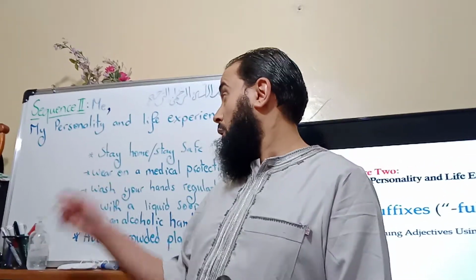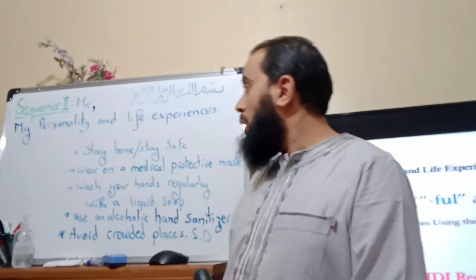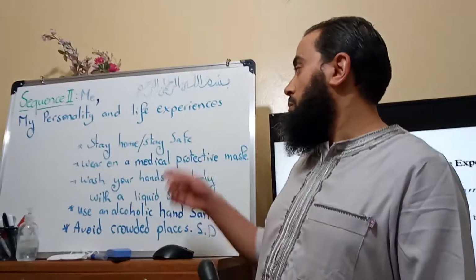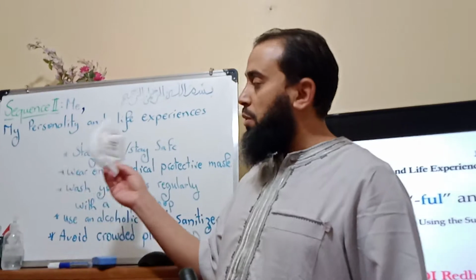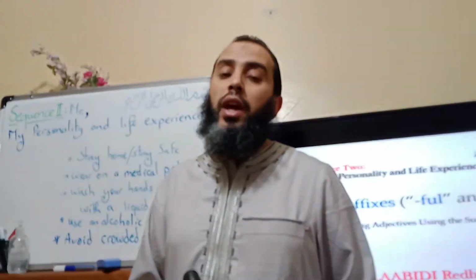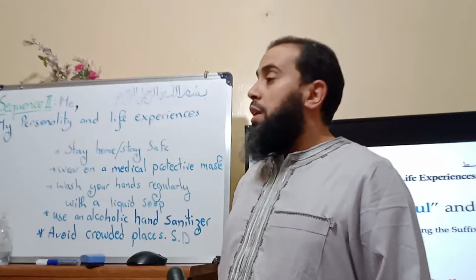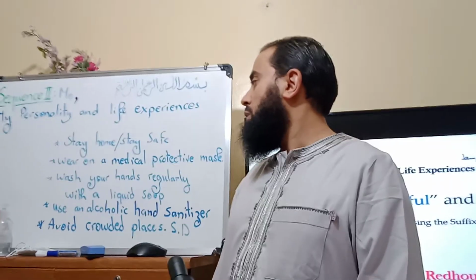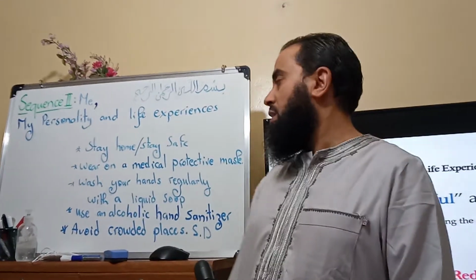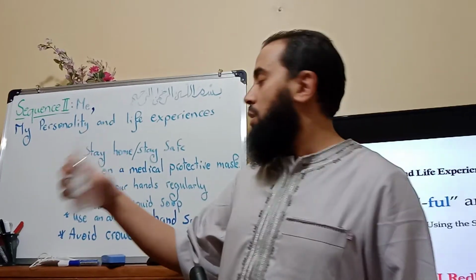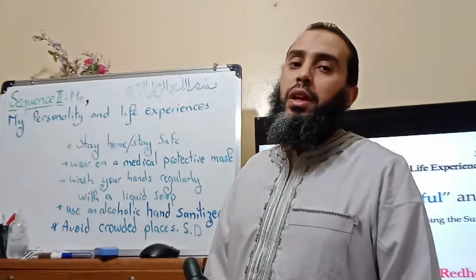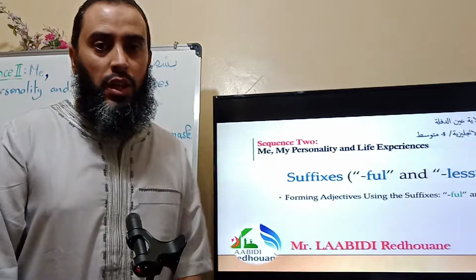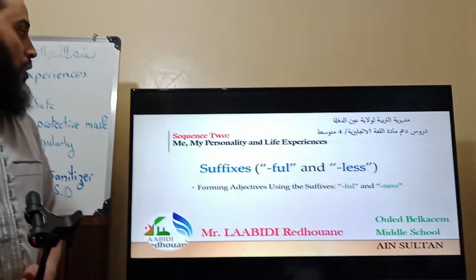Before we proceed to our lesson today, I have some tips in order to avoid this pandemic spreading out, those tips that you've maybe seen on television. The first one, stay home, stay safe. Second, wear a medical protective mask, just like this one. Third, wash your hands regularly and frequently with liquid soap, at least 30 or 40 seconds. Fourth, use an alcoholic hand sanitizer, just like this one. And of course, avoid crowded places, which we call social distancing, and respect the laws made by our authorities.